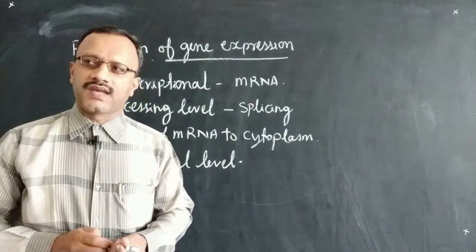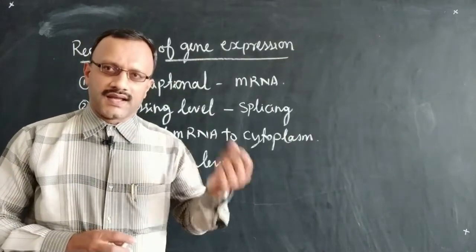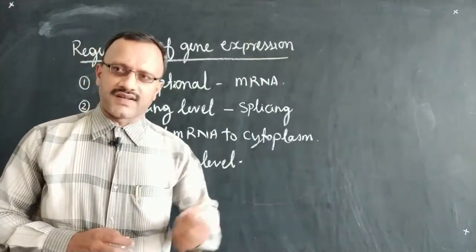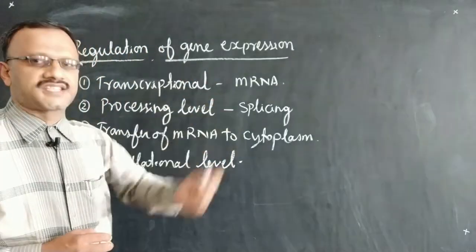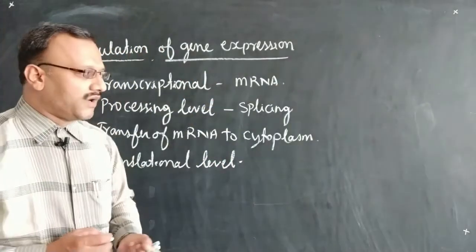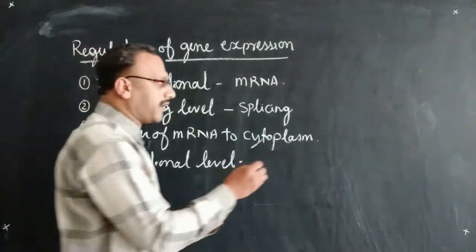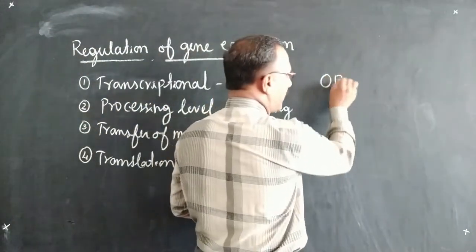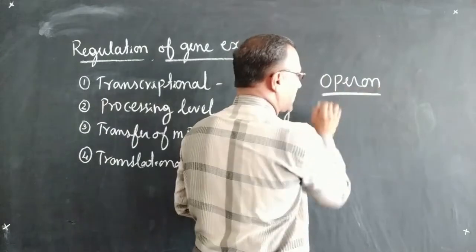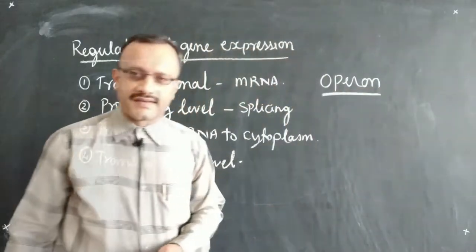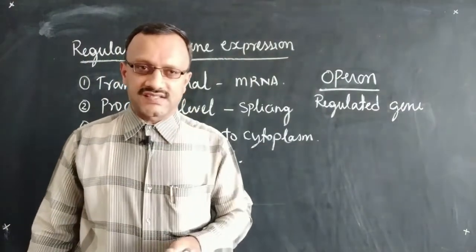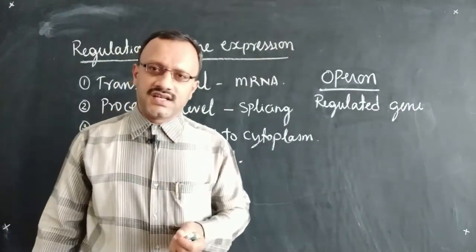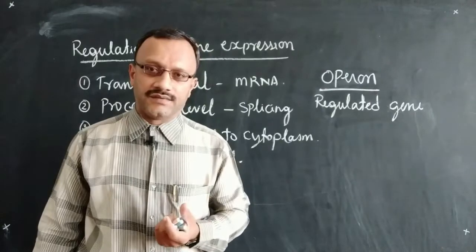Similarly, in prokaryotes like E. coli or a number of other bacteria, the process of gene expression is controlled by an operon. Operon is nothing but a unit made up of a set of genes like structural gene and control gene.